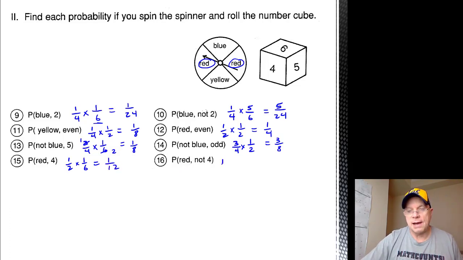Probability of red, again, is half. Probability of not 4 is 5/6. So the probability of spinning a red space and rolling a number that's not 4 is 5/12.